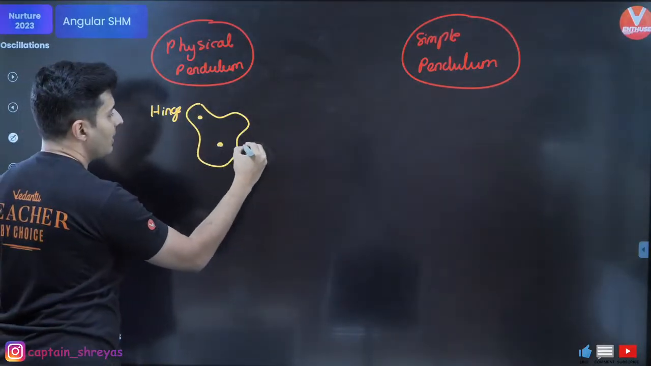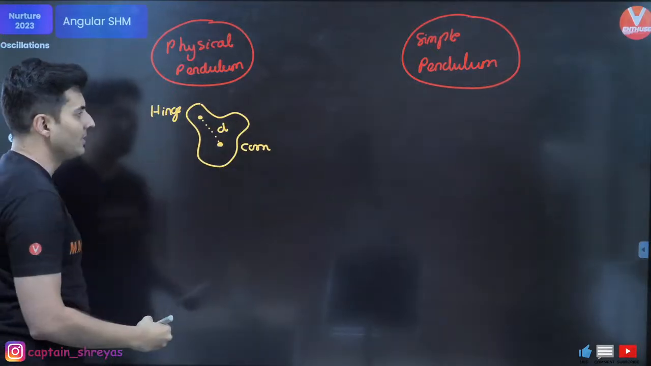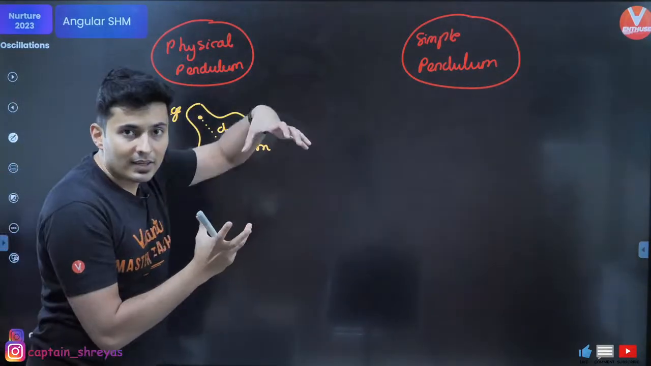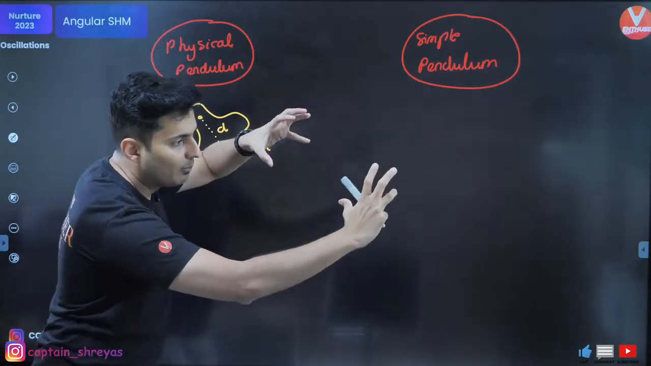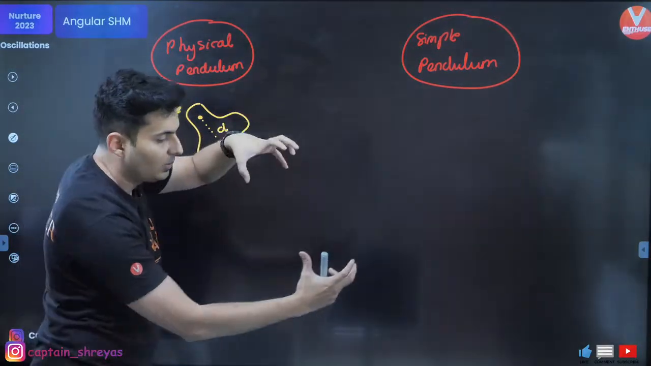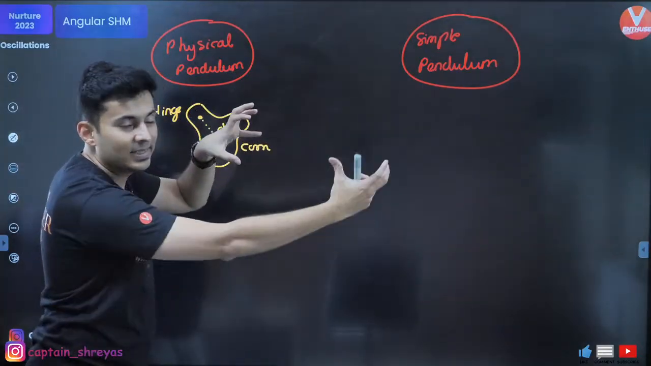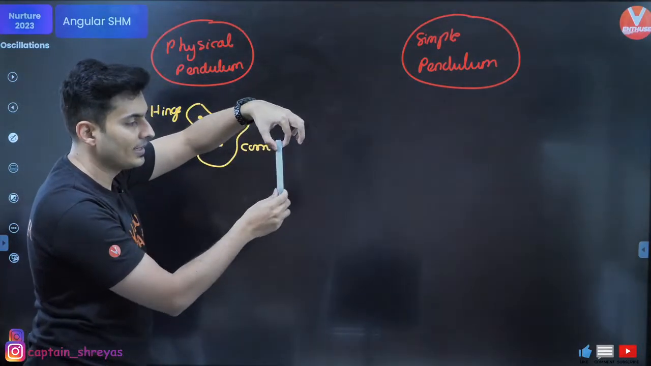The center of mass is somewhere here. This is the distance between the center of mass and the hinge. You will see when the body is displaced and left, gravity will pull it back, and by the time it gains momentum, it will overshoot and go like this and like this, oscillate. You hold anything like this pen, you pull it like that and leave it, it will oscillate like that.